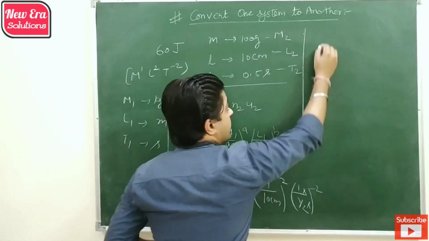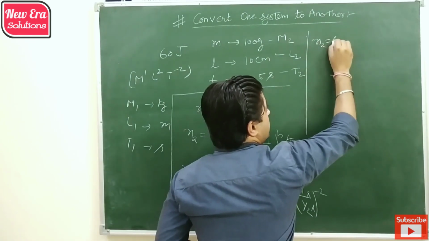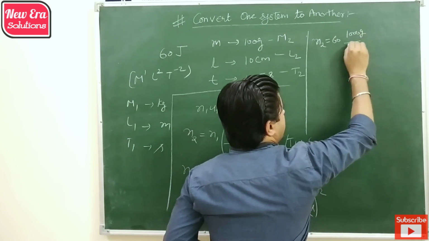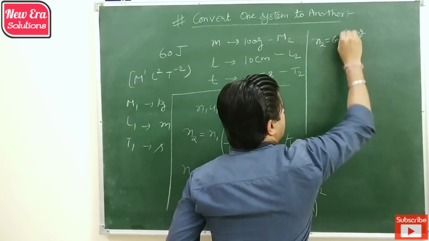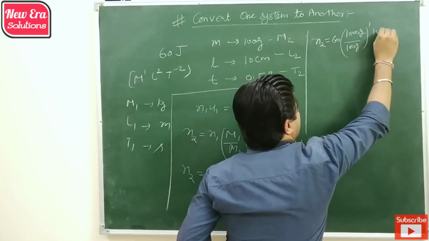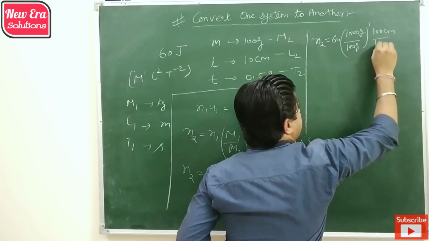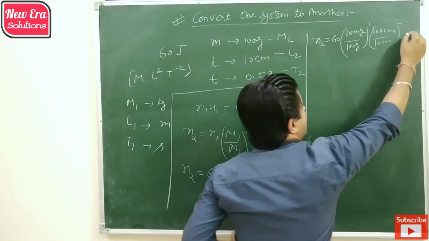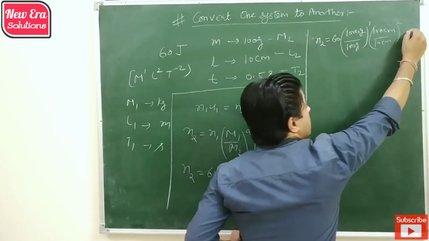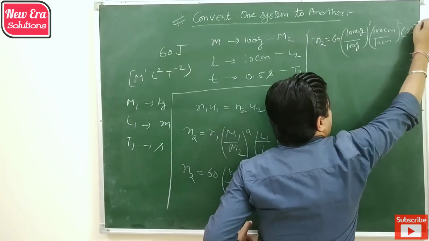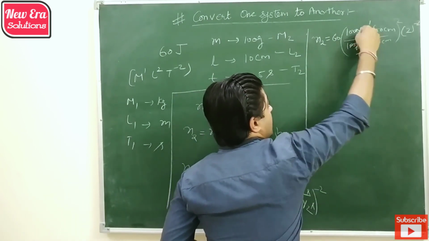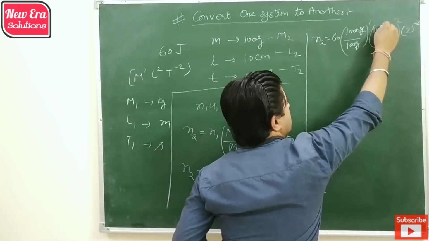So we get n2 is equal to 60,000 gram by 100 gram, into 100 centimeter by 10 centimeter whole squared, into 1 by 1/2 whole power minus 2, and second cancels out. So gram cancels out, centimeter cancels out.